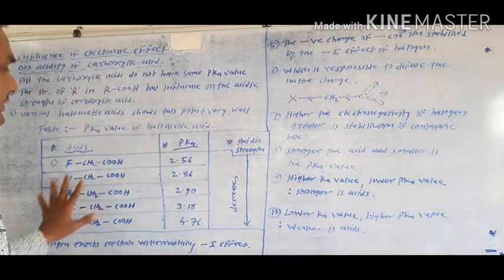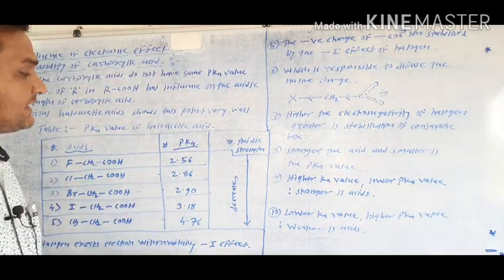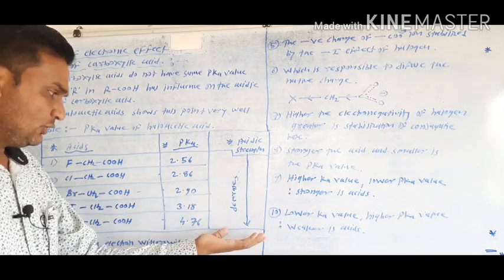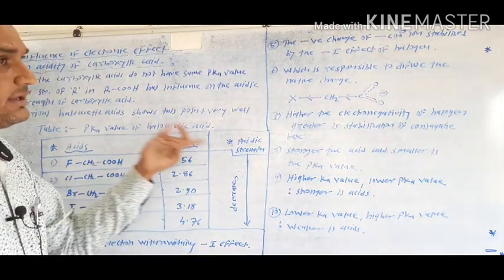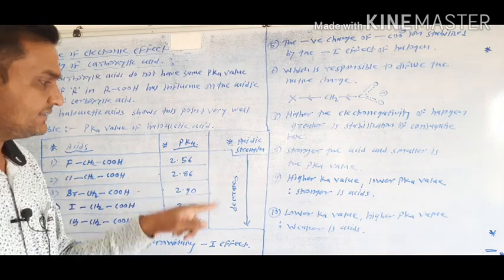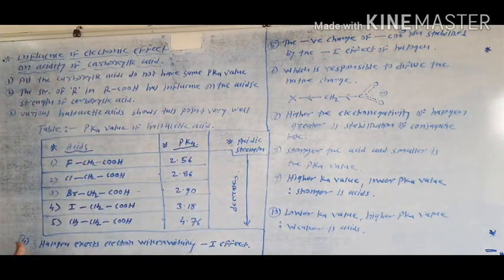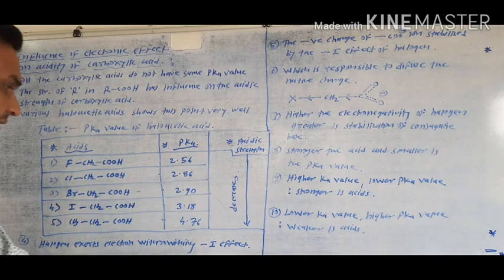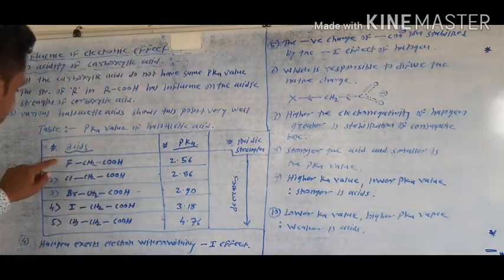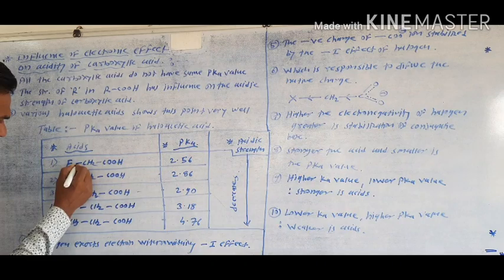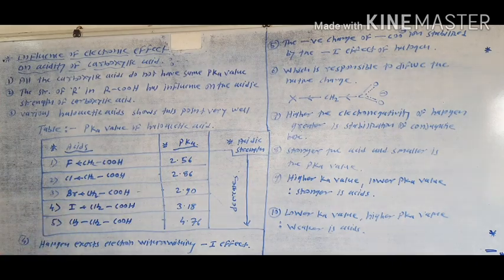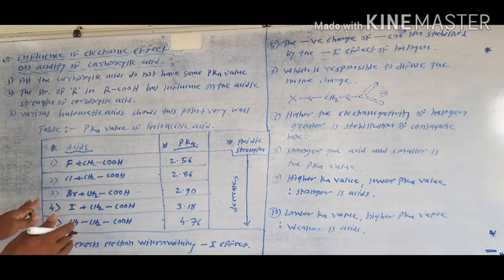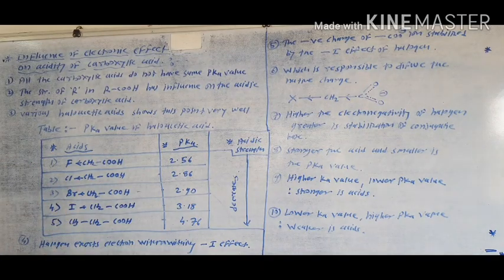This table indicates that the higher the pKa value, the lower the acidic strength. Smaller is the pKa value, stronger is the acid, and higher is the pKa value, weaker is the acid. The fourth important point is that halogens exert an electron withdrawing inductive effect. The halogen pulls the electrons in the bond in the direction of the halogen atom. In this way it shows the minus I effect, meaning electron withdrawing inductive effect.